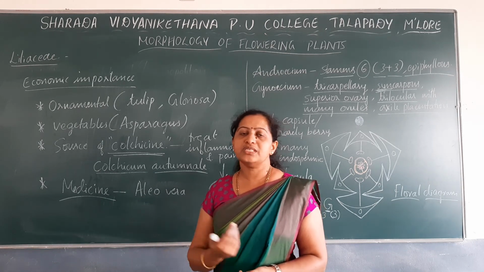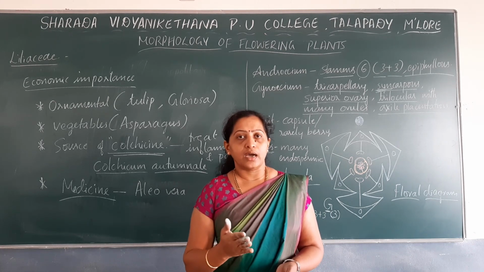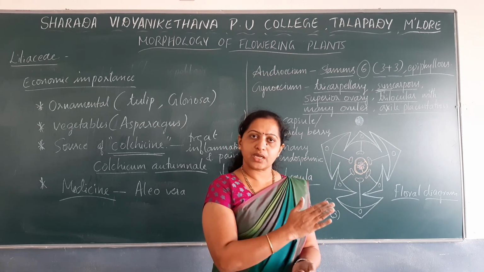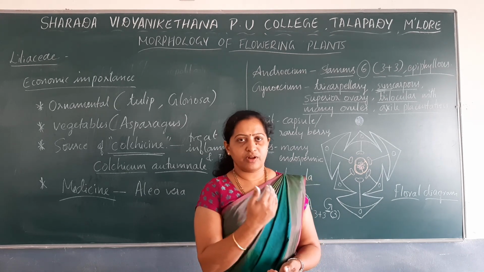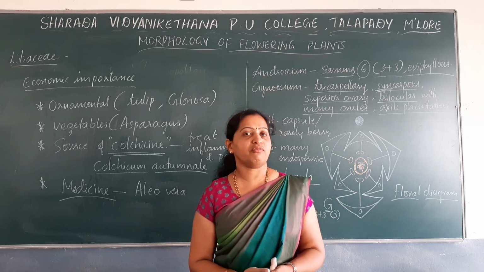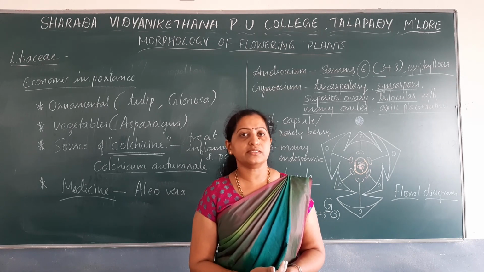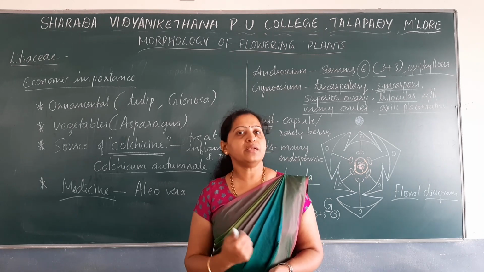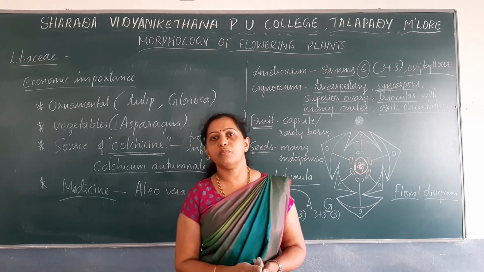We have noted down the semi-technical description of flowering plants, taking a family from class Monocotyledonae as well as class Dicotyledonae. From Monocotyledonae we noted down the description of family Liliaceae, and from Dicotyledonae the description of family Solanaceae. So we have completed this chapter. In the next session we will discuss one more chapter.